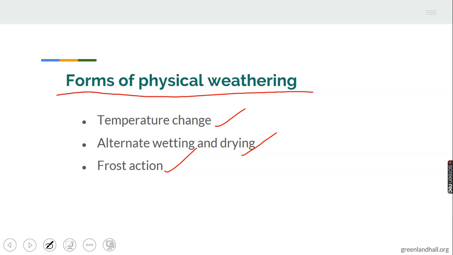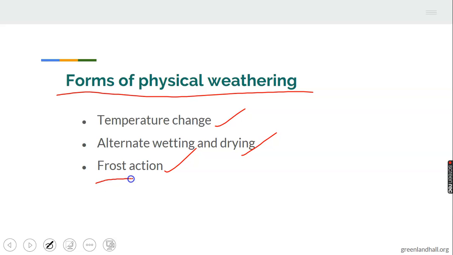Remember, we are still on soil formation, and the process of soil formation is weathering, and we are looking into weathering properly today. The next one is alternate wetting and drying. The rocks absorb water and swell. During the day, or during the sunshine, this water in the rock dries off. Continuously, it leads to the disintegration of the rock.